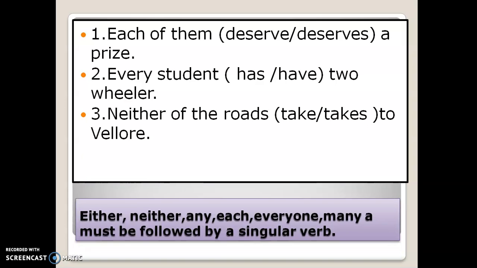Now either, neither, any, each, everyone, many a must be followed by a singular verb. These words will take only a singular verb. So each of them deserves a prize. Every student has a two-wheeler. Neither of the roads takes to Vellore.